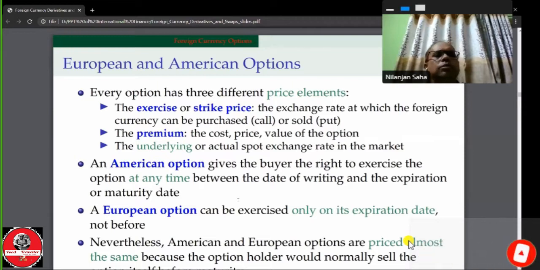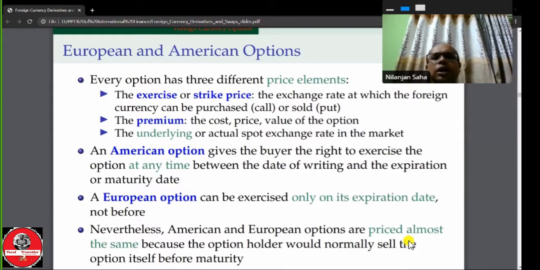Another type of option is known as the European option, which can be exercised only on its expiration date. That is, it can be exercised only at maturity, not before. The option that cannot be exercised before maturity and is only exercisable at maturity is called the European option. Is that clear? What is the difference between the American option and the European option?